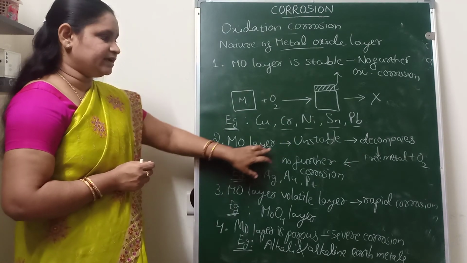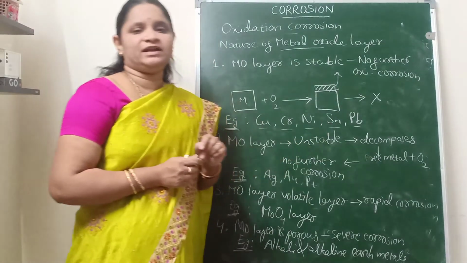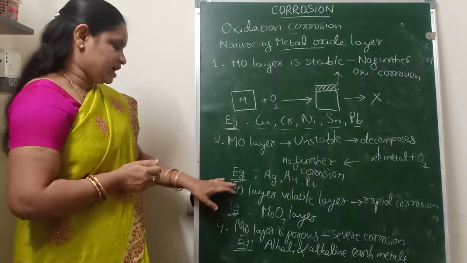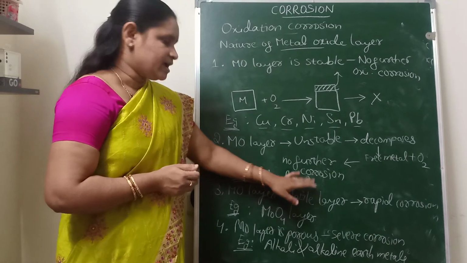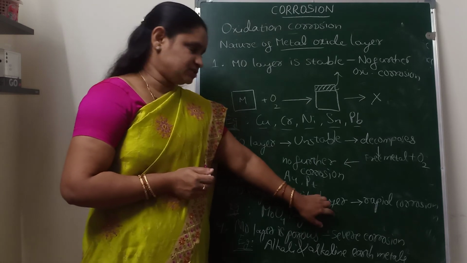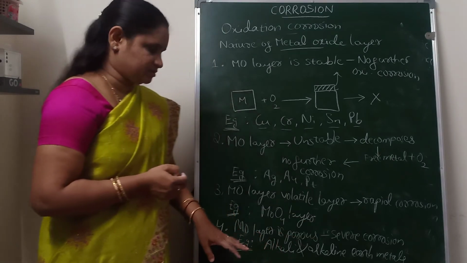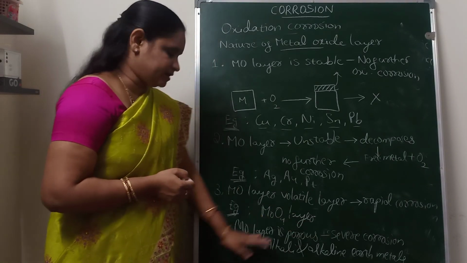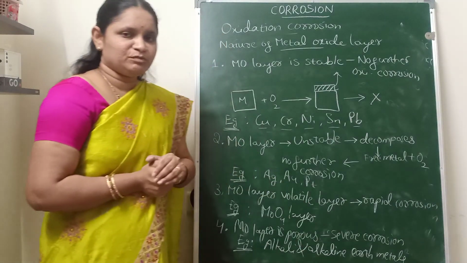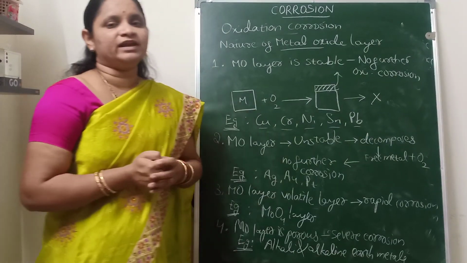And if the metal oxide layer is unstable, as soon as it is formed, it will decompose to form the free metal and oxygen. So in this case also there is no further corrosion. Examples are silver, gold and platinum. If the metal oxide layer is volatile, as soon as it is formed, it will evaporate, so there will be rapid corrosion. An example is the molybdenum oxide layer. And if the metal oxide layer is porous, there will be severe corrosion. An example is alkali and alkaline earth metals.